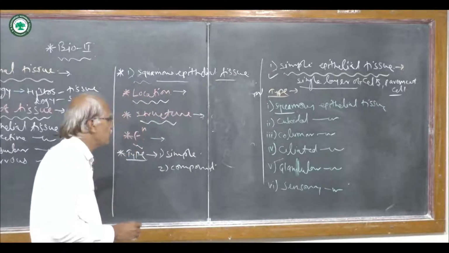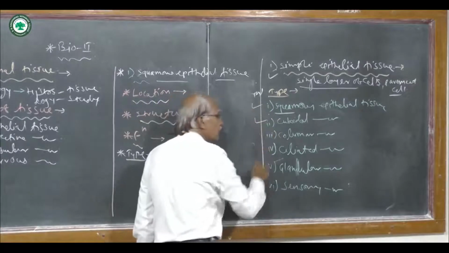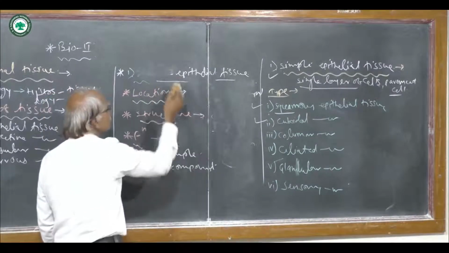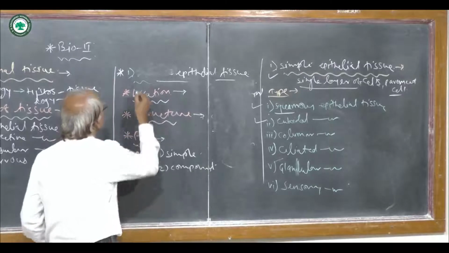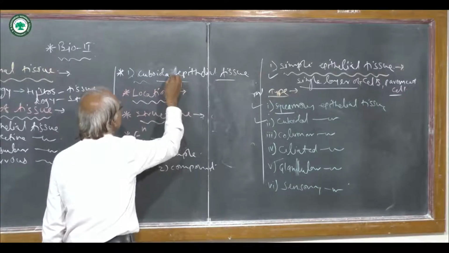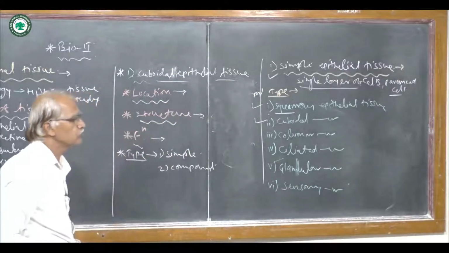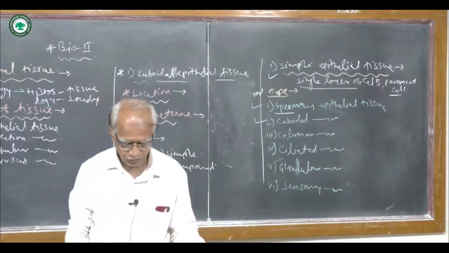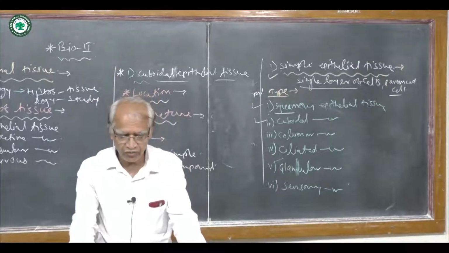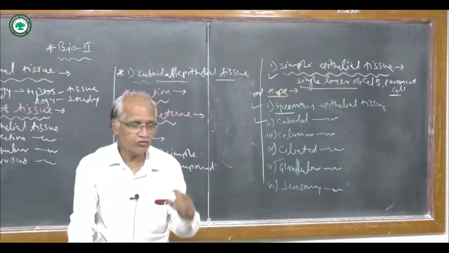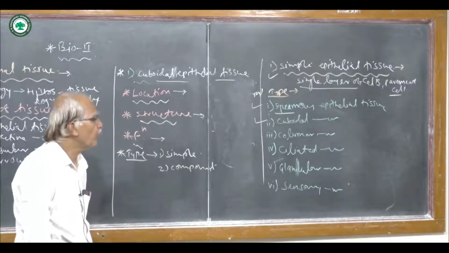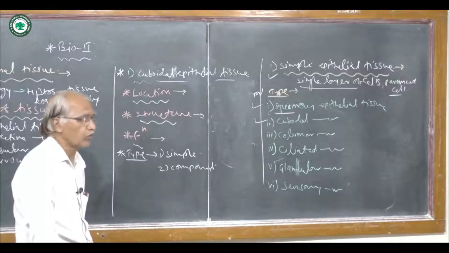Then second, cuboidal epithelium. Cuboidal epithelium is found in the lining of the pancreatic duct, and also in the lining of the salivary duct, and it is also found in the proximal and distal ends of the nephron.